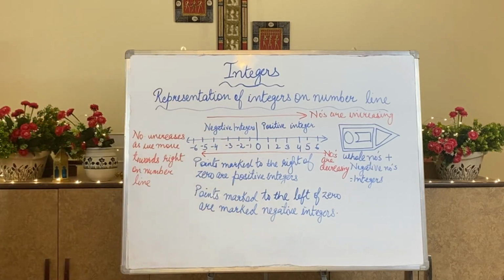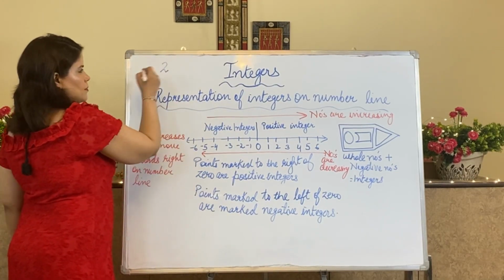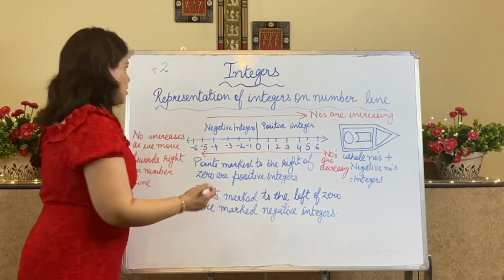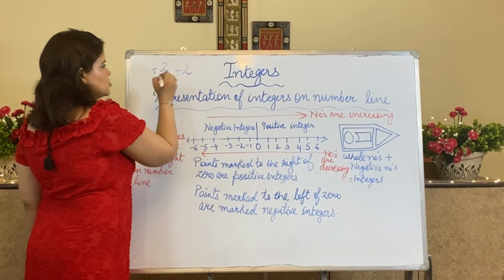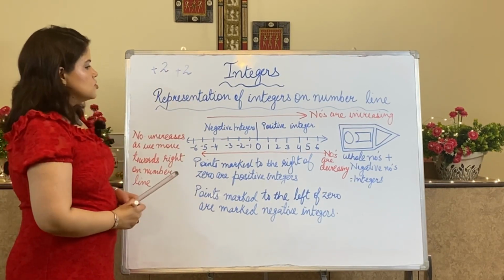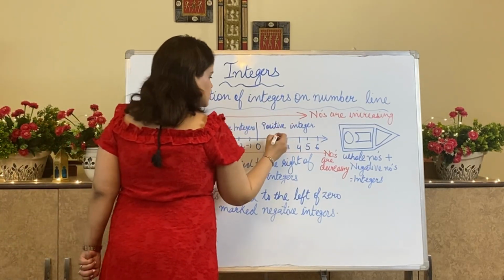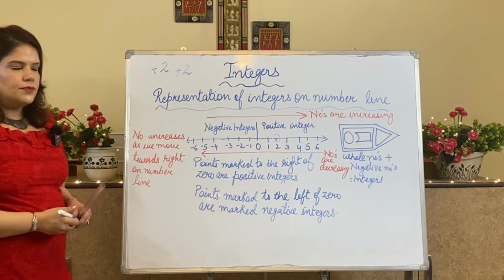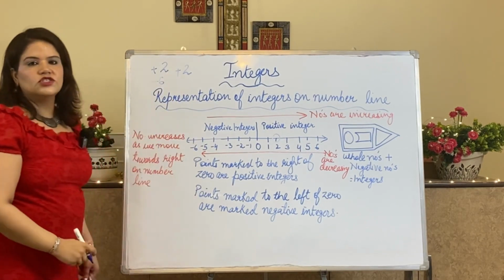If I have been asked to mark a number 2, that means plus 2. Whenever we have been given number 2, we have to understand that it is plus 2. Understood? So where is it? We know that it will be towards the right of 0. So this is my number 2. Understood? If I have been told to mark minus 6, where should I go?